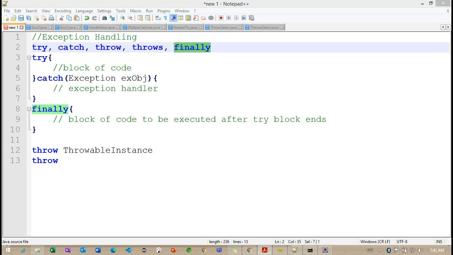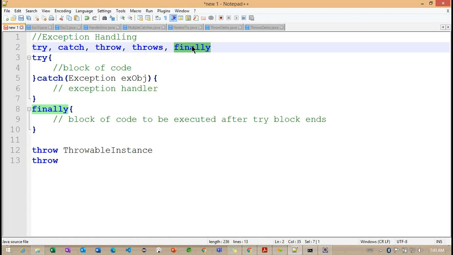Getting the point. So how exactly is the finally block going to work internally? Basically, what I want to tell is, either if we get any exception, this particular finally block is going to execute, or if we are not getting any exception also, the finally block is going to execute here. Now, if we want to close any resource after completion of our operation, we can define those kinds of resource information inside this particular finally statement here. Because this particular finally block is going to execute in any case, whether we get an exception or not. This is important here. Getting the point.